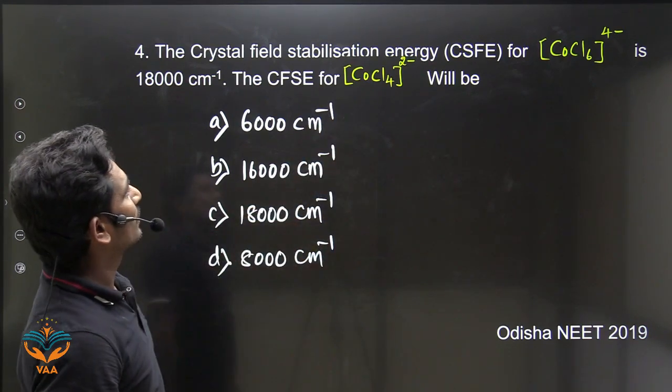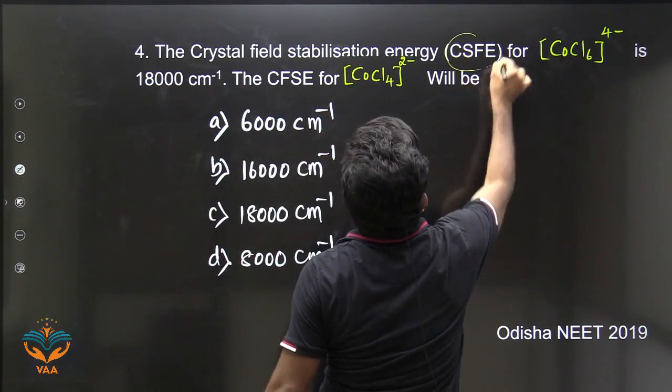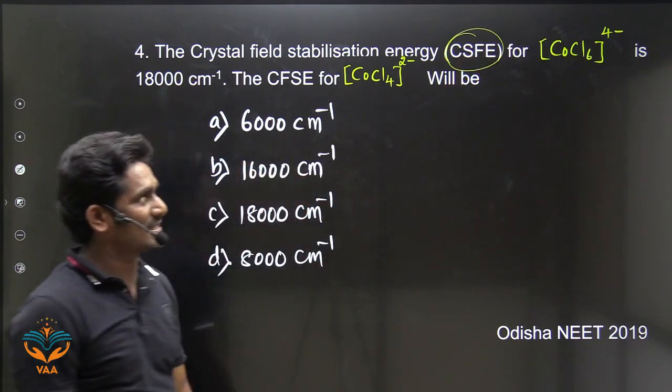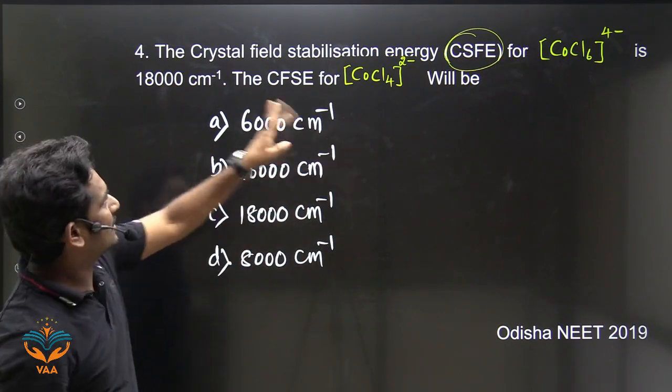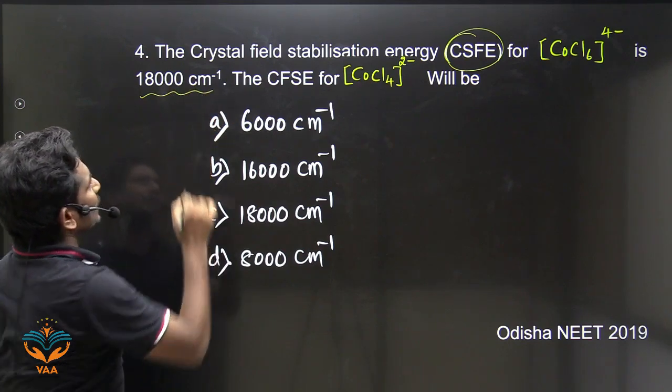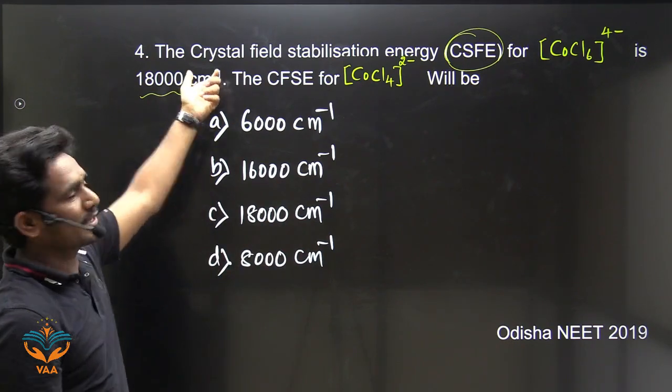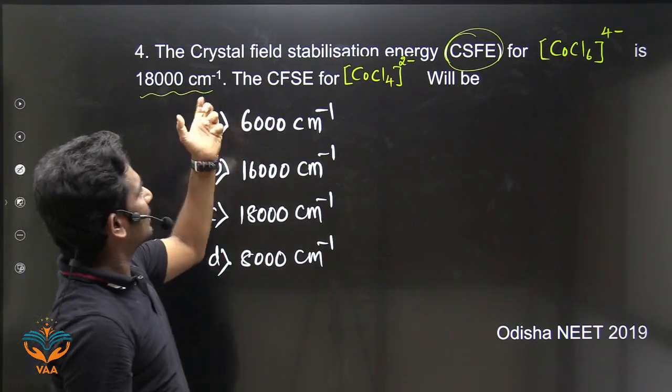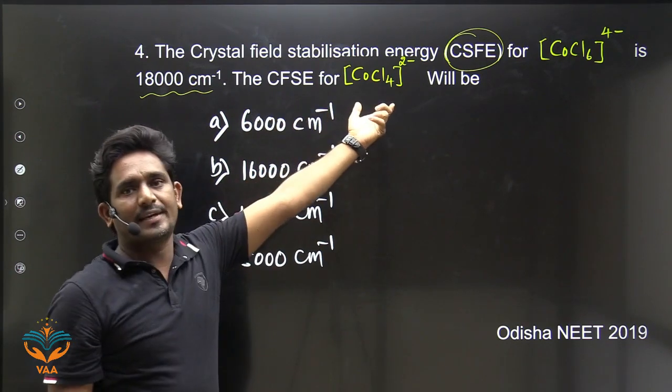CFSE. So it is CFSE. Crystal field stabilization energy for an octahedral complex is given. How much is it? 18,000 cm⁻¹. Now it is asking for the CFSE of the tetrahedral complex.